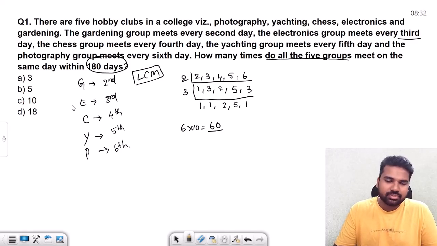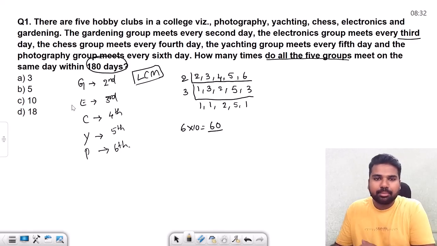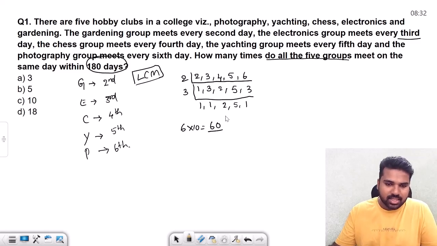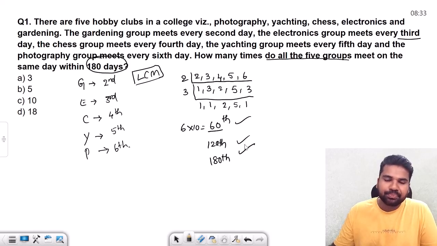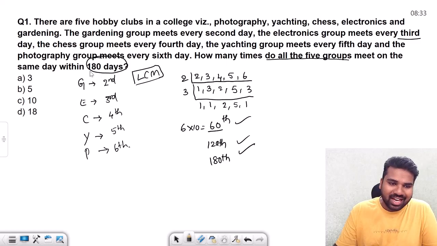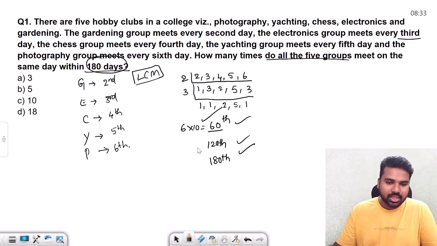Similarly, all the multiples of 60 days, like the 60th day, 120th day, and 180th day, are the times when all of them are going to meet. And this continues, but we need to check for only 180 days. So within 180 days, yes, 60 days, 120 days and 180 days. So 3 times they are going to meet on the same day.